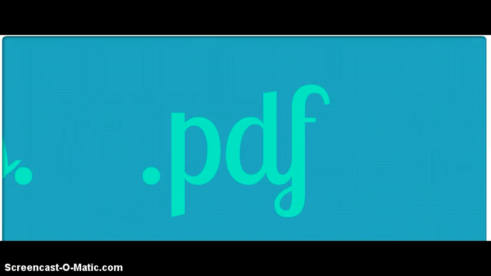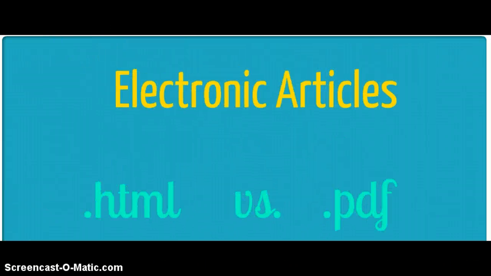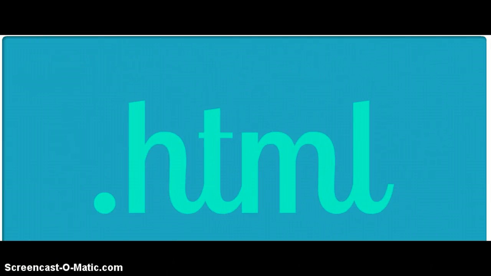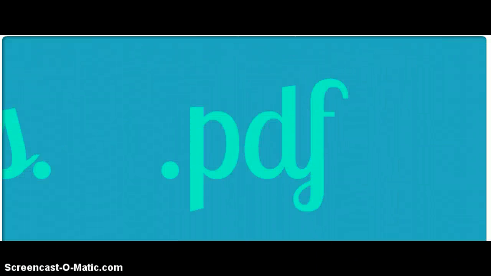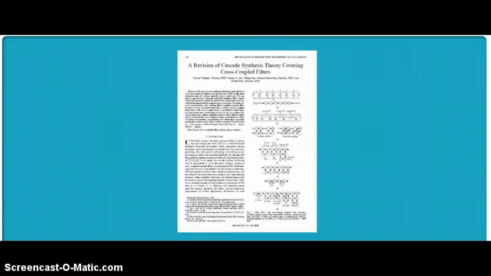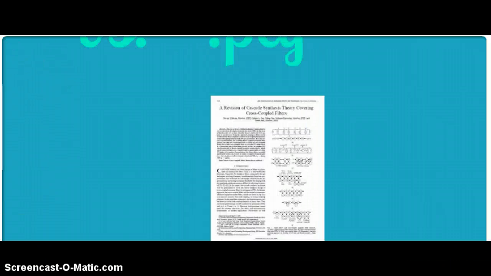PDFs are always preferable because they're a direct photocopy of the original source and all the page numbers will be represented accurately. HTML will look like this, where all the prose has been transcribed in Times New Roman with no representation of the layout of the original text, whereas PDFs, as I said, look like a direct photocopy of the original.